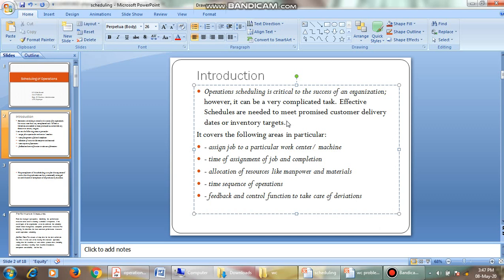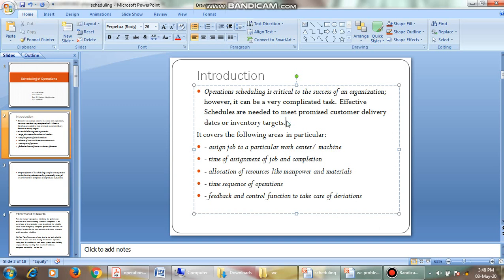For example, you want to prepare a food item, or you want to prepare soap, or anything, any activity. Just consider whatever activity you like. So, for the completion of this activity, you have some sequence of order, is it not? First we have to do this, second we have to do this, third we have to do this, is it not? That scheduling we call it as operation schedule.